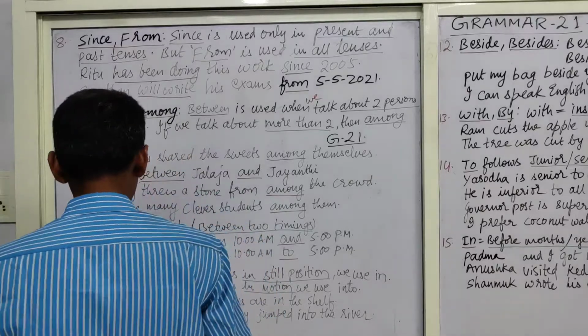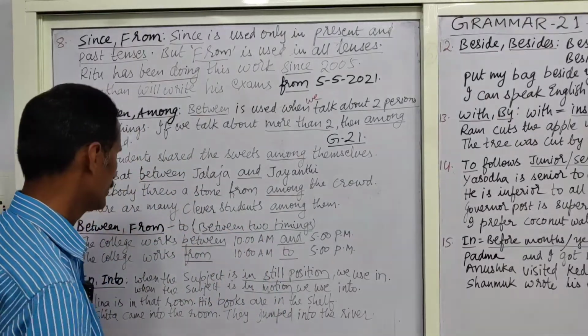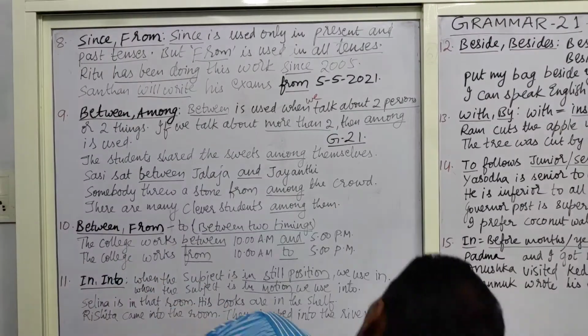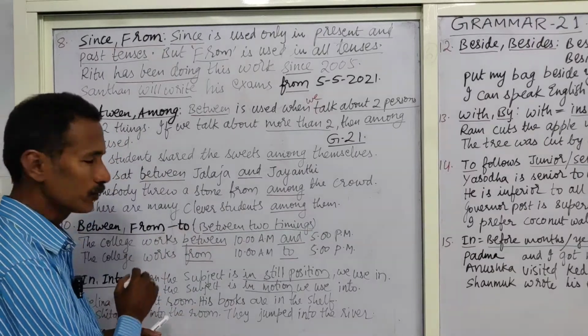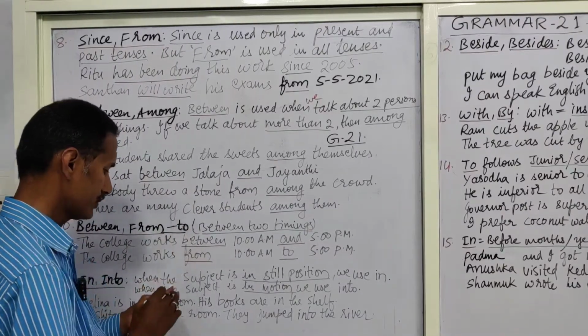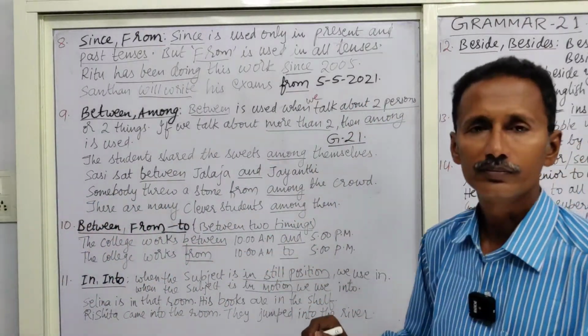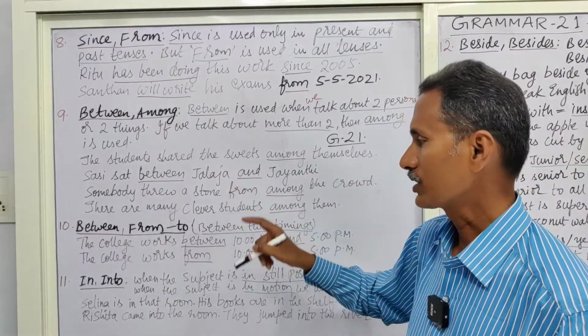Now coming to another usage regarding between and from. Between is a separate usage and from and to is a separate usage. See here again, between two timings. Of course, here already I have given you the hint that and must be used.